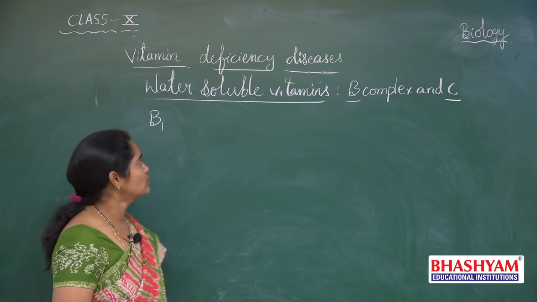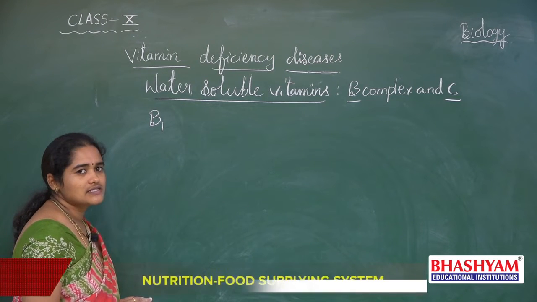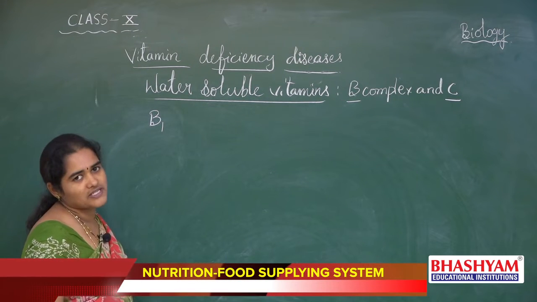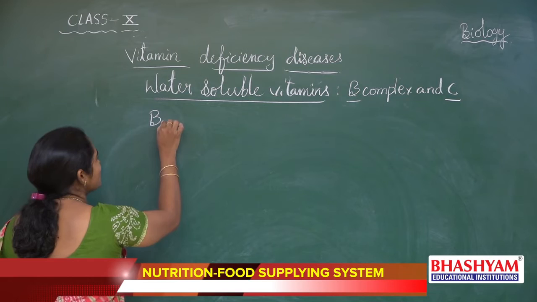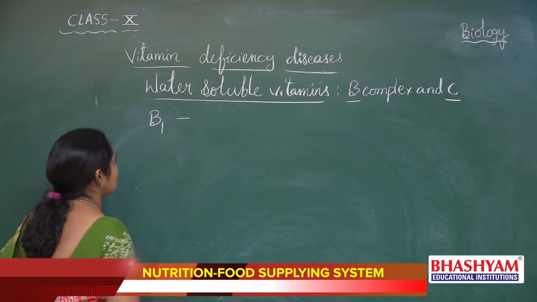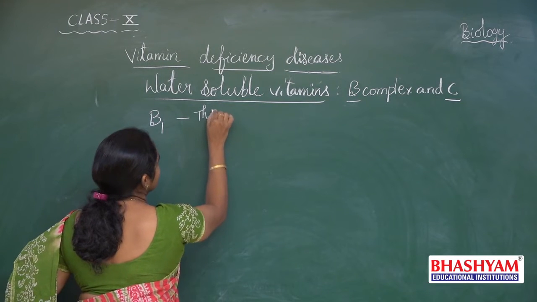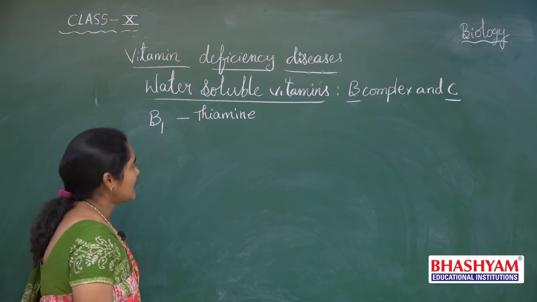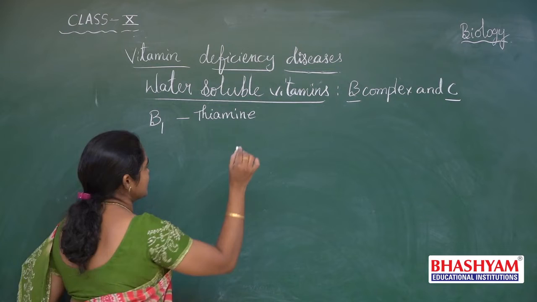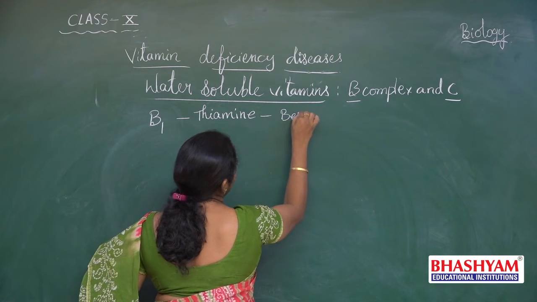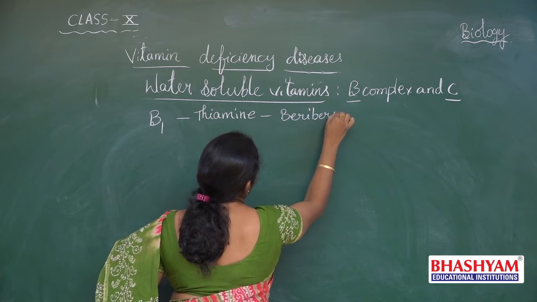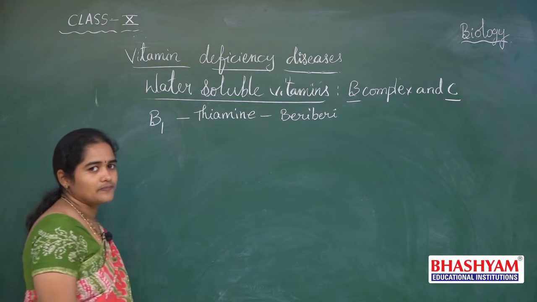First of all, if you go through the water soluble vitamins, first we go through B complex vitamins. In B complex we have B1. B1 chemical name is thiamine, and its deficiency disease is beriberi disease.